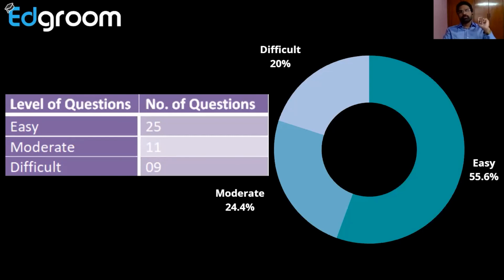So don't worry about the difficult questions. Once again, I am telling you, whenever you write the physics exam, either in college or in the NEET examination, don't worry about the difficult questions. Difficult questions are maximum 20%, which should not disturb your career, should not obstruct your growth, should not obstruct your success. 20% is a very, very small percentage. So we have to focus on easy questions and moderate questions.